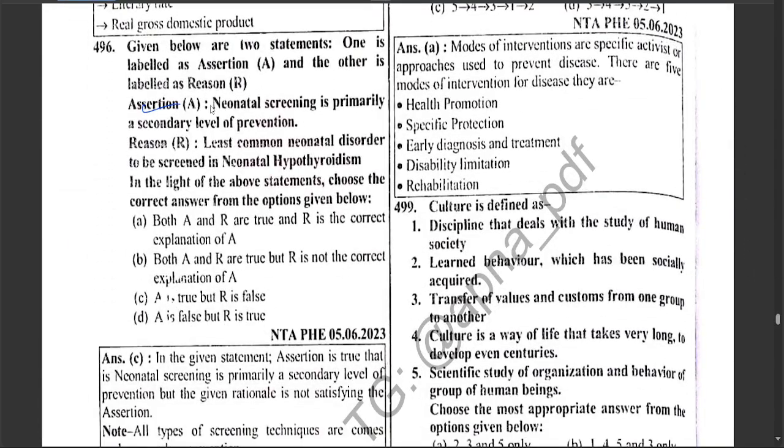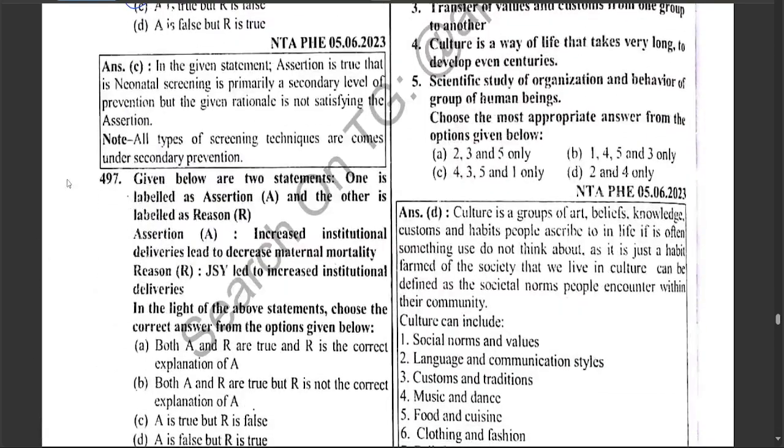Assertion: neonatal screening is primarily a secondary level of prevention. Reason: the least common neonatal disorder to be screened in neonatal screening is hypothyroidism. Hence, assertion is true, but reason is false.